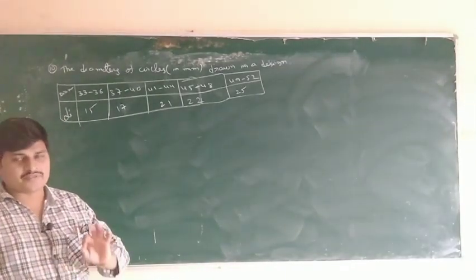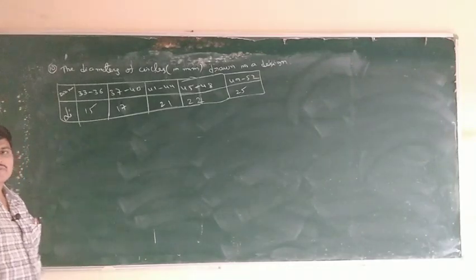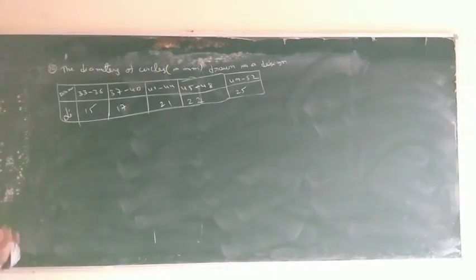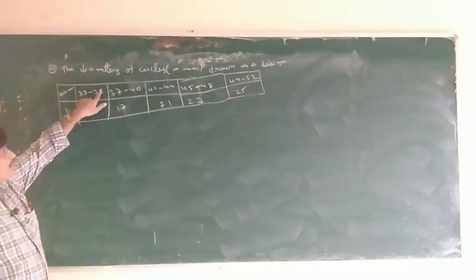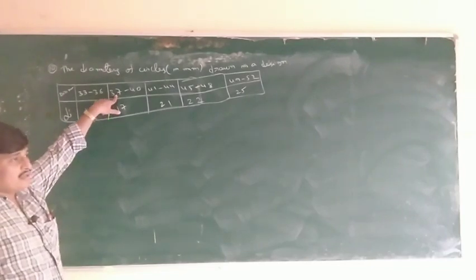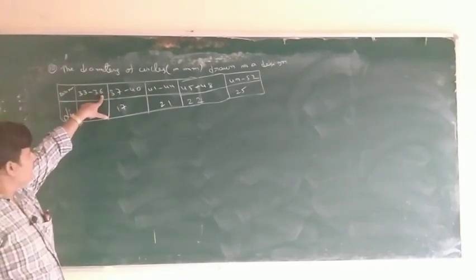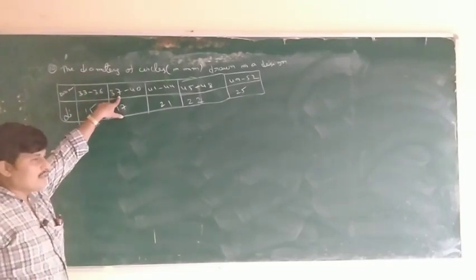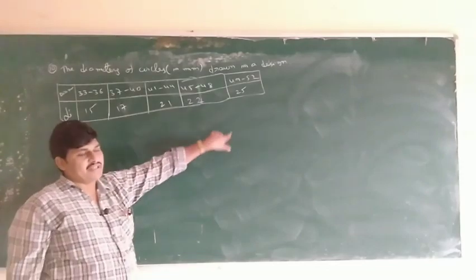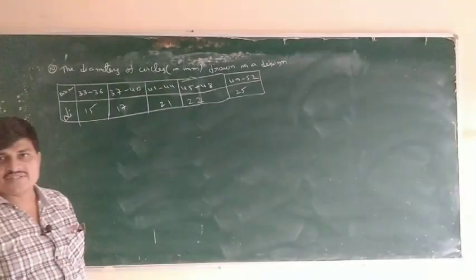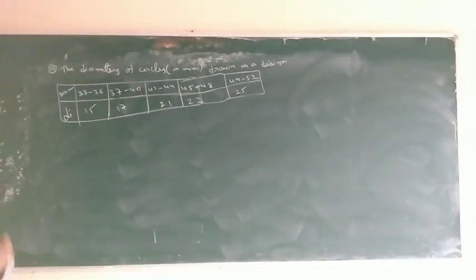First we have to observe the continuous frequency distribution: the upper limit of the first interval and the lower limit of the second interval must be equal, otherwise we have to modify them.